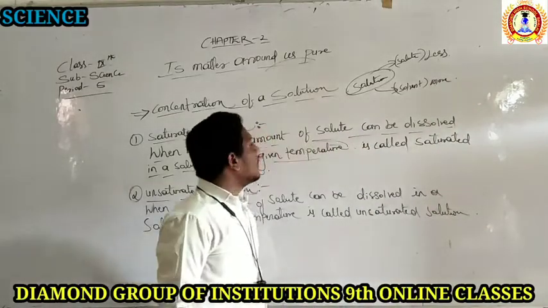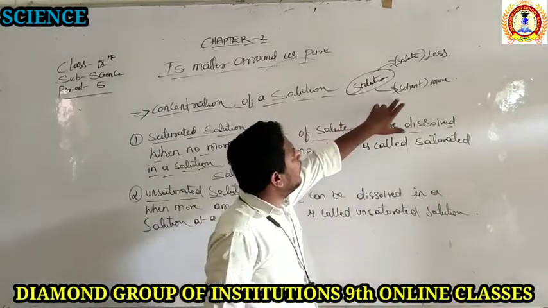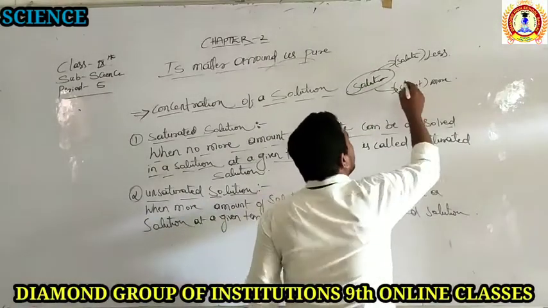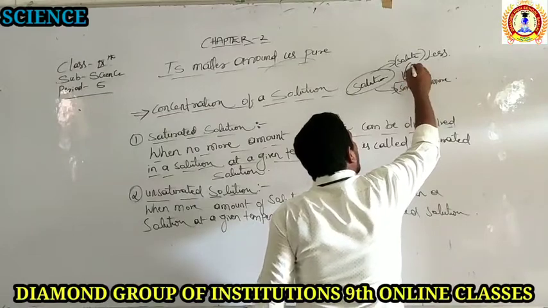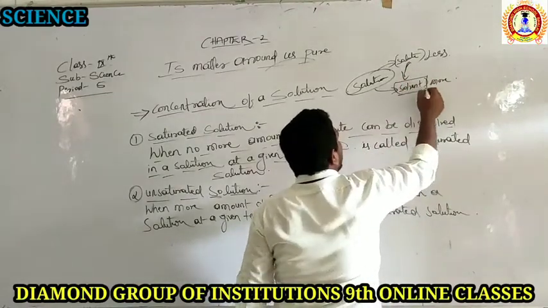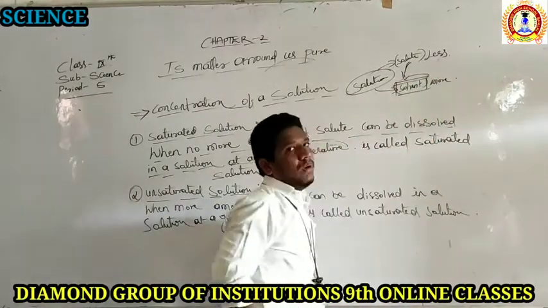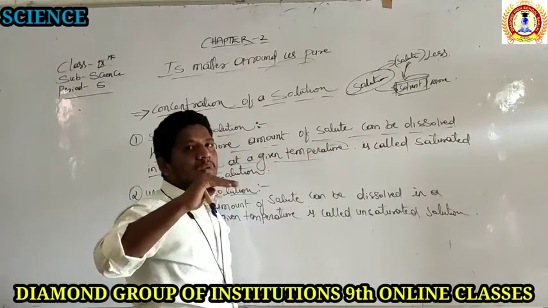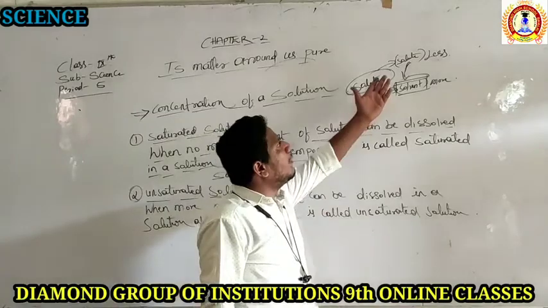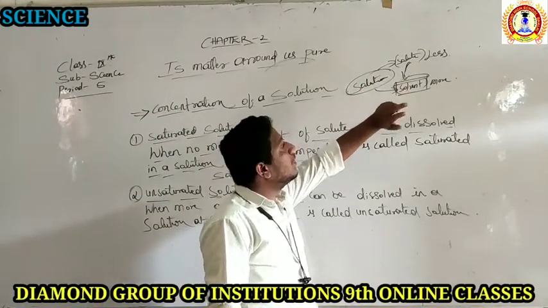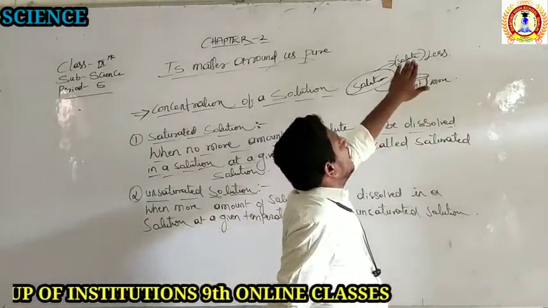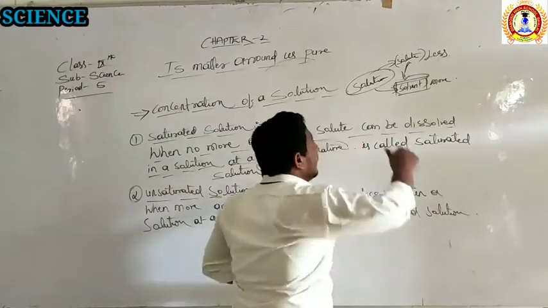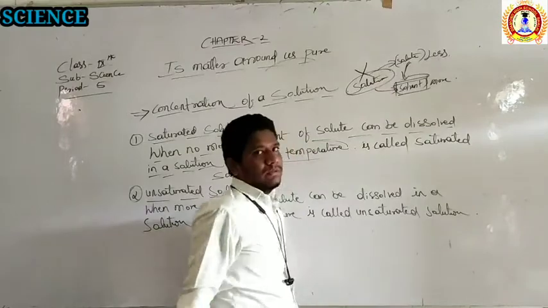So at one extent we can add solute particles into the solvent, but at one level we cannot add more, because if you keep adding, the solute will be more and the solvent will be less. As a result, it will not satisfy being a solution.